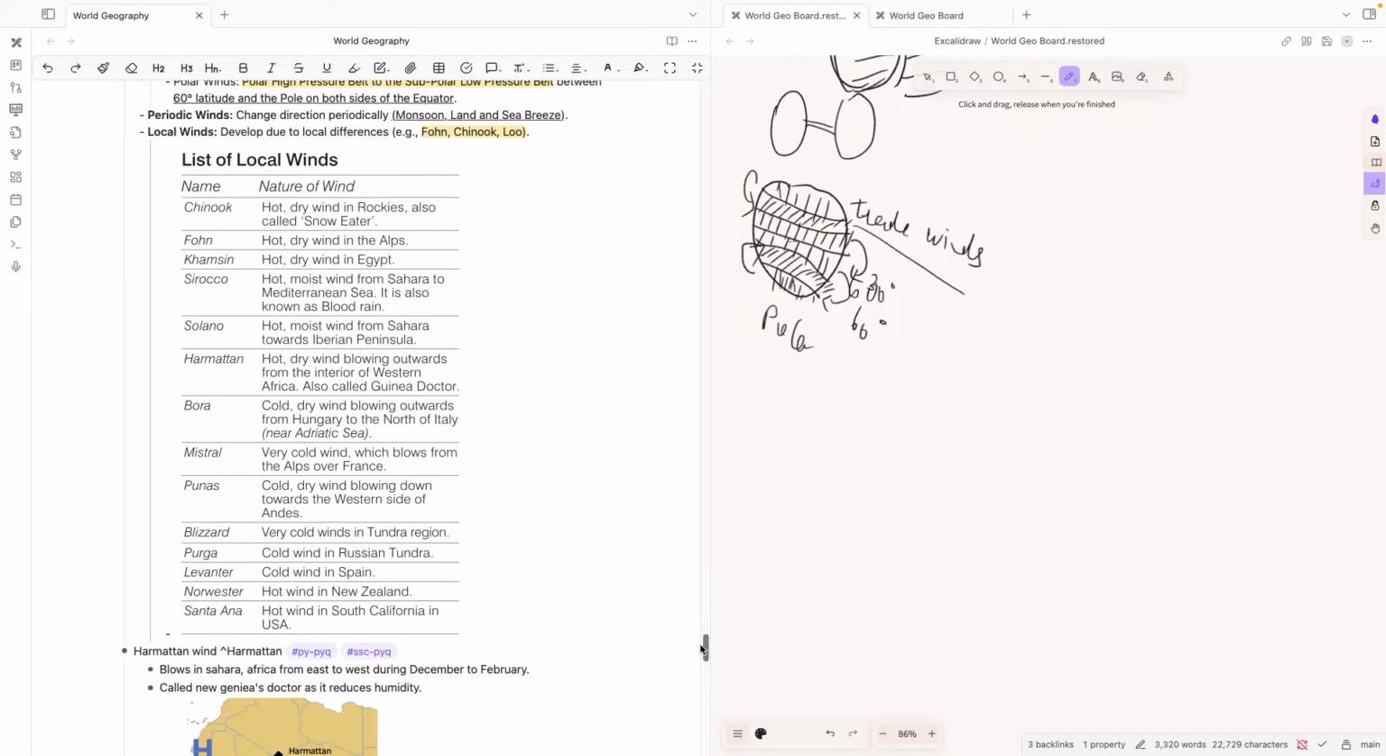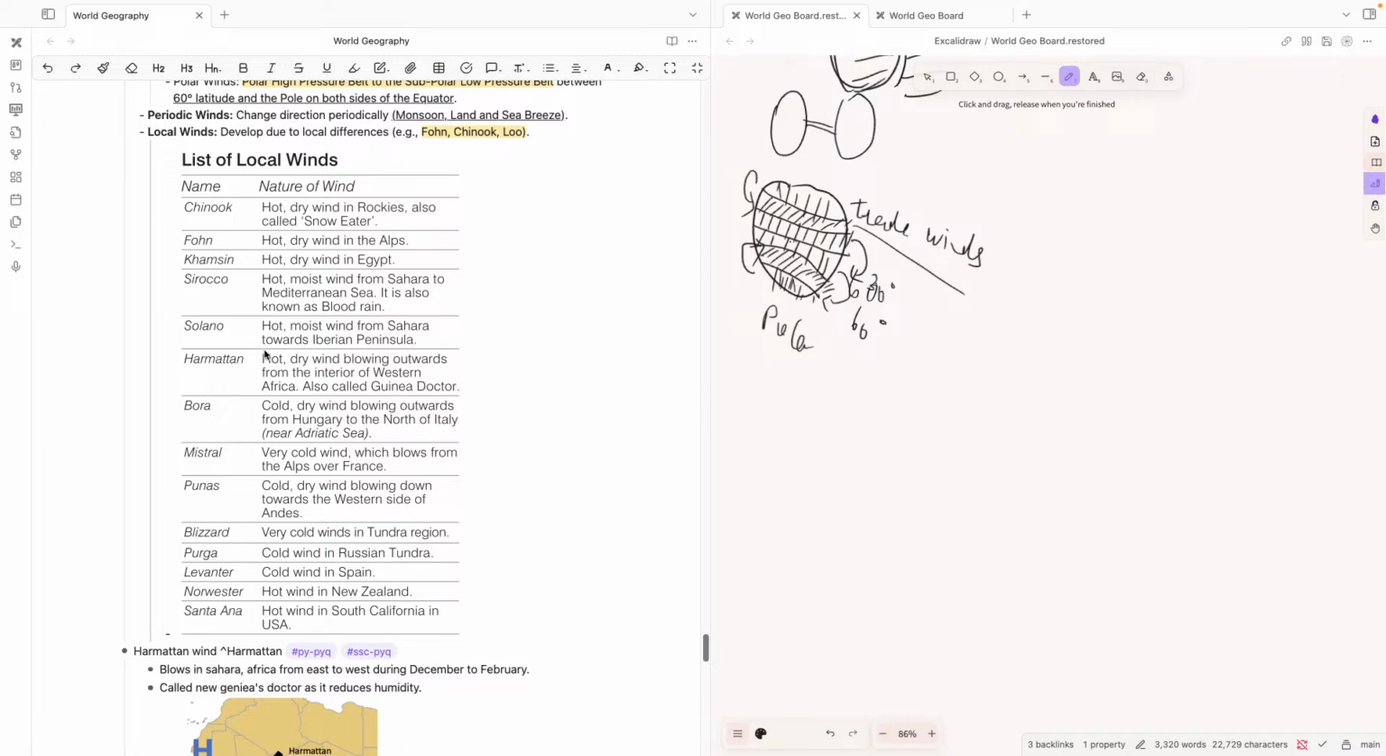Some types of local winds are Chinook. Chinook is called a snow eater. It is found in the Rockies. We saw that the Rockies are found in North America. It is a hot, dry wind which removes the snow, hence it is called a snow eater. And then Sirocco is another important wind, which is a hot, moist wind from the Sahara to the Mediterranean Sea. It is also called blood rain.